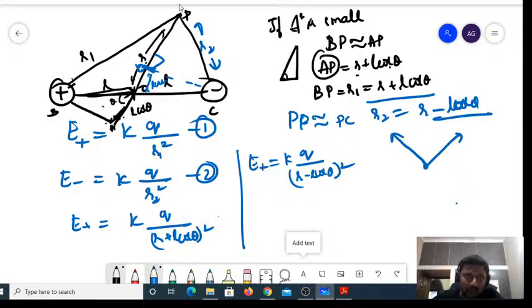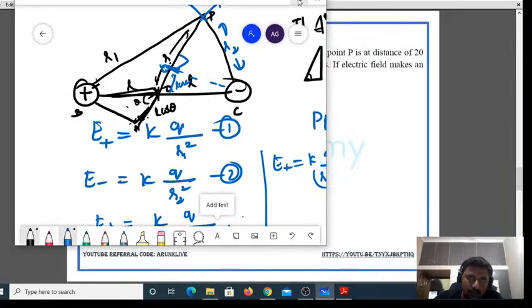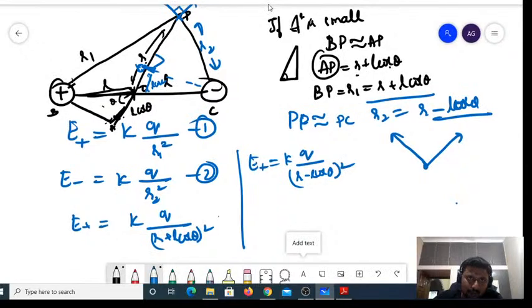It is very clear that this is positive and this is negative. So the angle between both would be equal to 90 degrees. The resultant of this would be acting somewhere in this direction, making an angle alpha with E positive, and this is E negative.